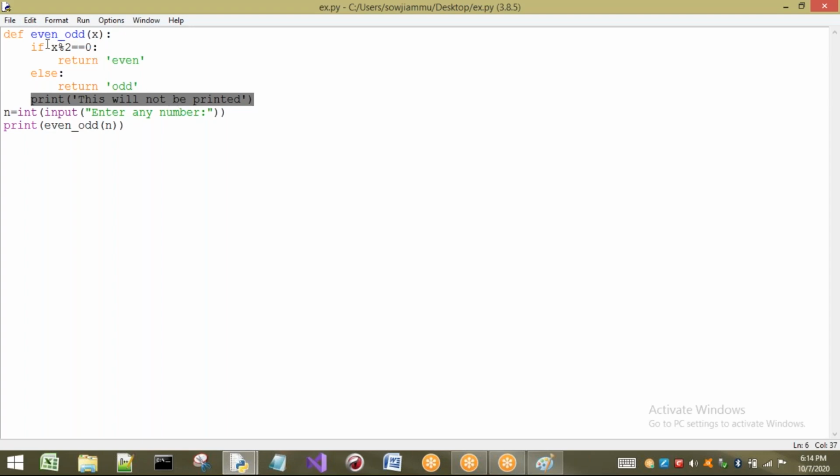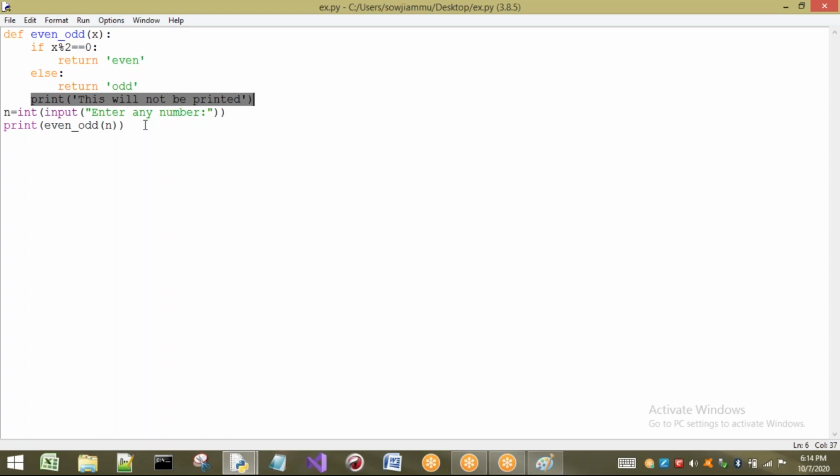The reason is, if this condition is executing, what is it executing? Return. Whenever a return statement is encountered, from that statement we come out of that function. Where will it come back to? To where we called that function, this line. Next, if the condition fails, then we go to the else case, where we also have return odd. So again it returns from here. If we jump from here to here, then who will execute this statement? If it is true, we come here. If it is false, we go here. Then how do we come to this statement?